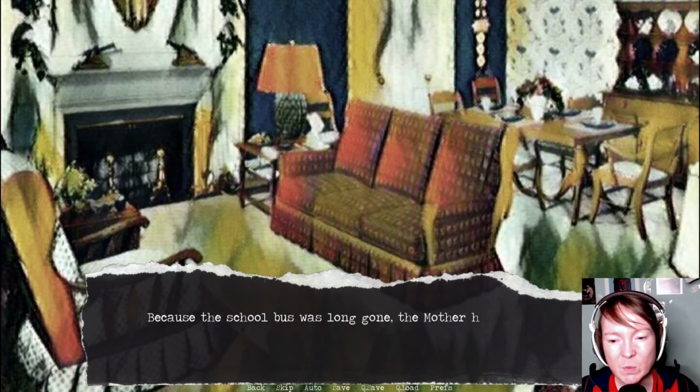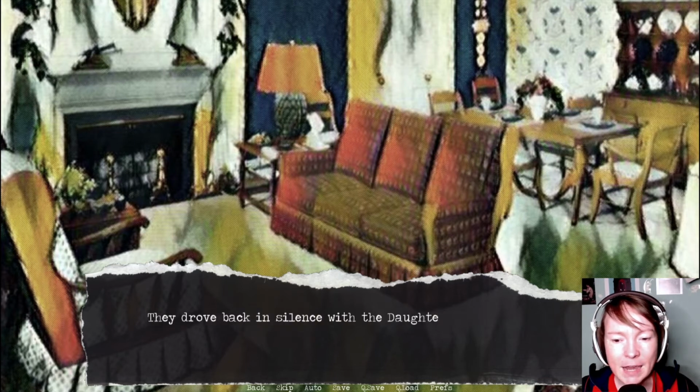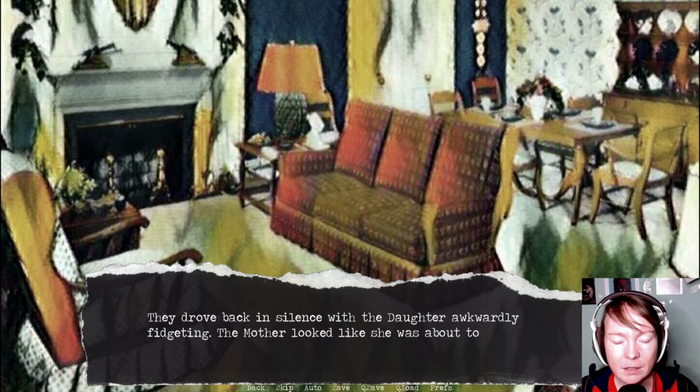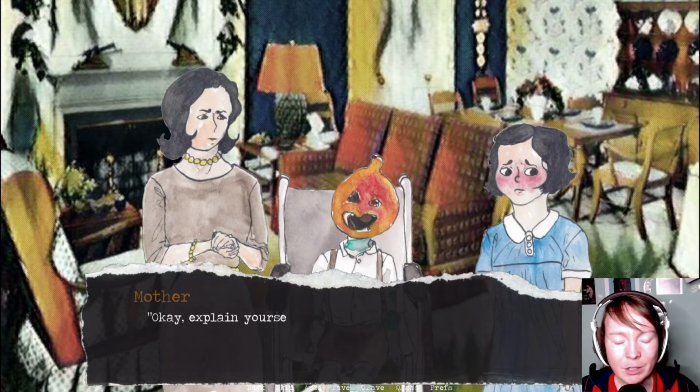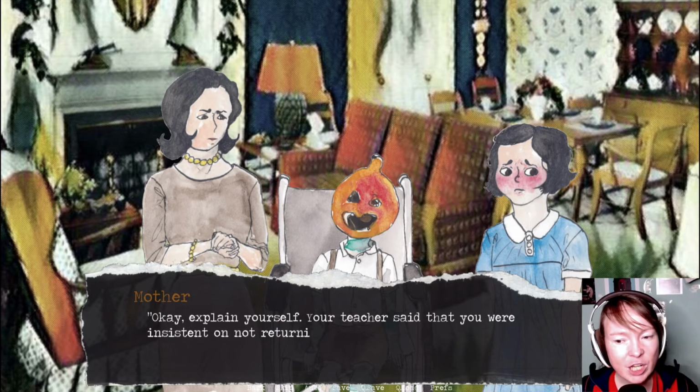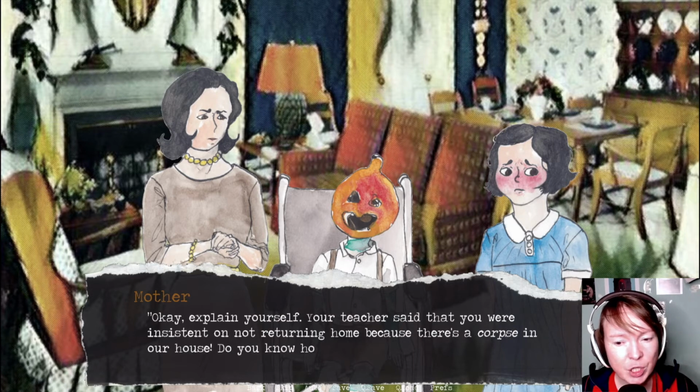Because the school bus was long gone, the mother had to drive to school to pick her up. They drove back in silence, with the daughter awkwardly fidgeting. The mother looked like she was about to blow a gasket. Okay, explain yourself. Your teacher said that you were insistent on not returning home because there's a corpse in your house. Do you know how embarrassed I was?